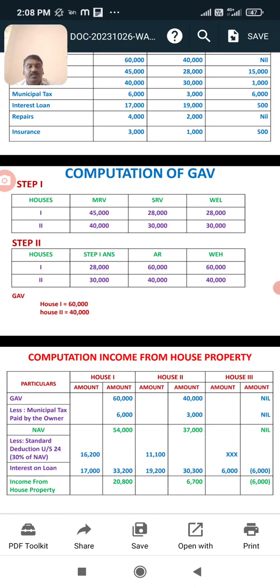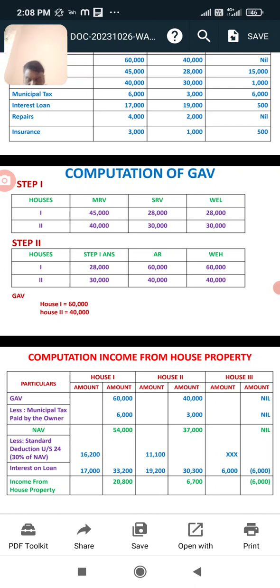Next, computation of income from house property: house 1, house 2, house 3. House 1 gross annual value is 60,000. House 2 is 40,000. House 3 is treated as a self-occupied house, so there is no gross annual value. Less municipal tax paid by the owner: house 1, 6,000; house 2, 3,000; house 3, nil. Net annual value is 54,000 for house 1 and 37,000 for house 2.